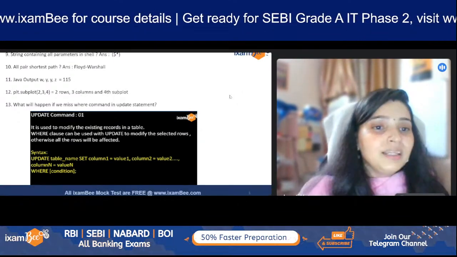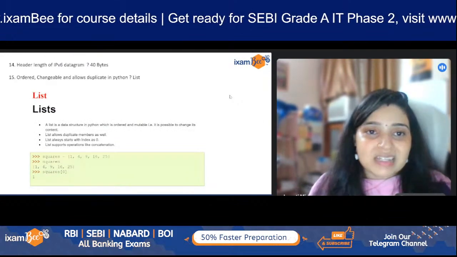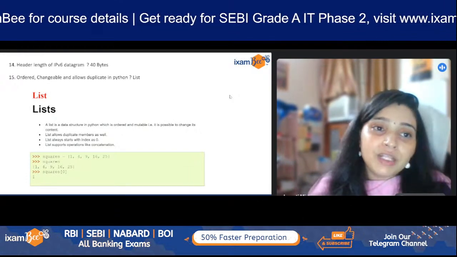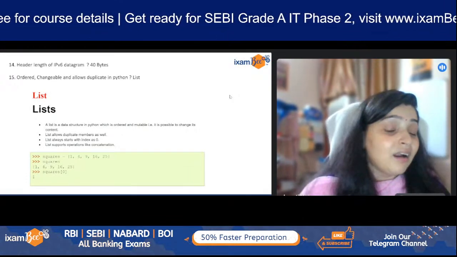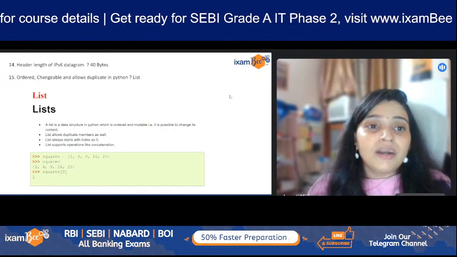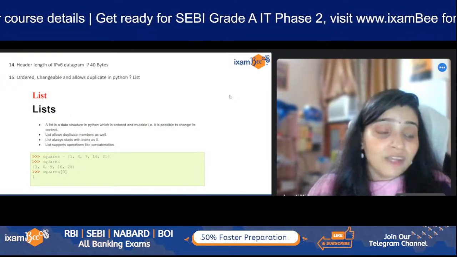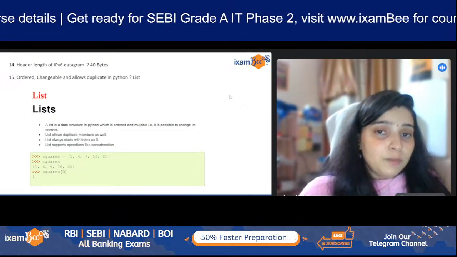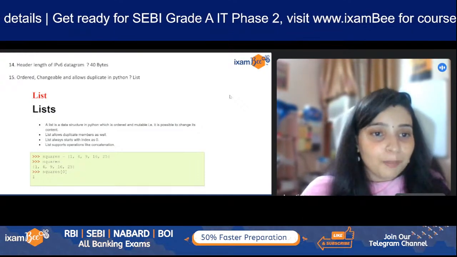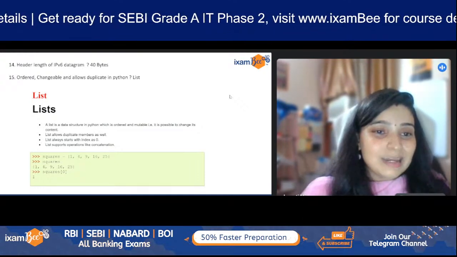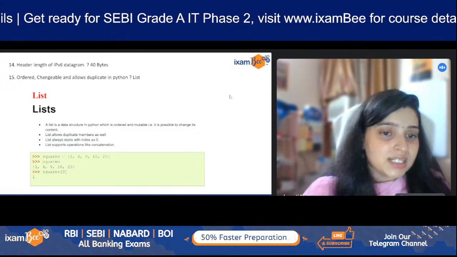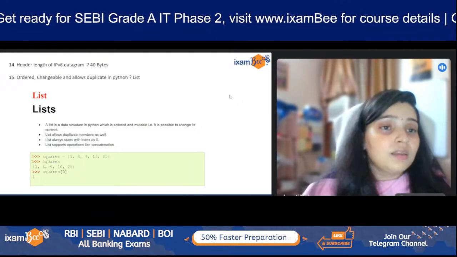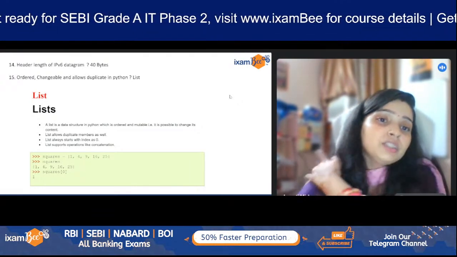I'm very happy that we were able to meet the requirements for SEBI as well as for the students. Now, in the next slide, you'll see the header length of IPv6 datagram. This question was in our full length mock test. Then the 15th question, about data analytics with Python and R, asks what is ordered, changeable, and allows duplicates in Python. This is a screenshot from one of the PDFs we circulated for the list in Python. I have made 4 points here, and these are the only things SEBI is asking about in question number 15: ordered, changeable, and allowed duplicates.